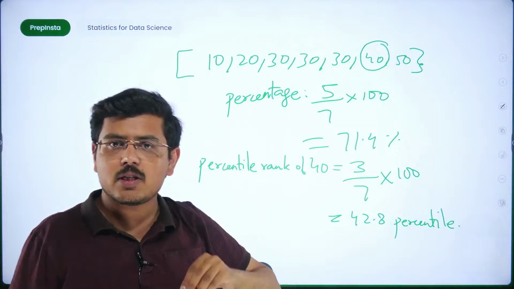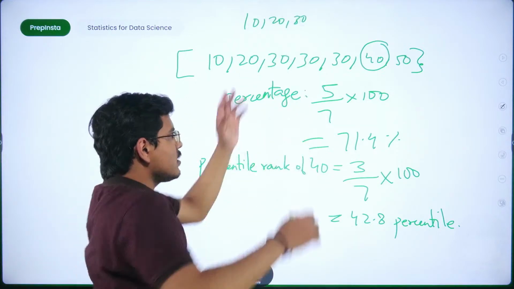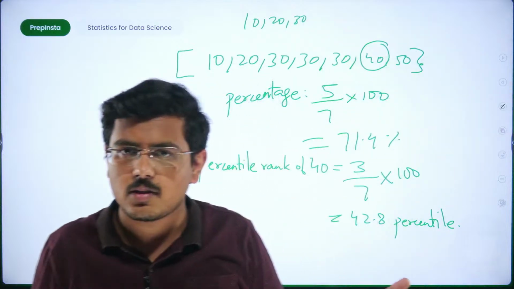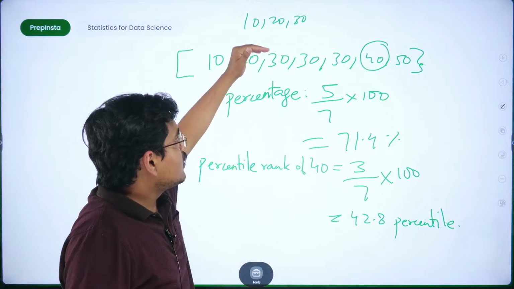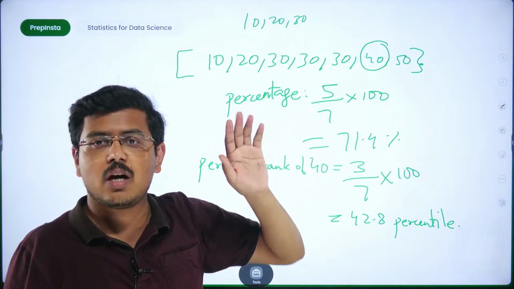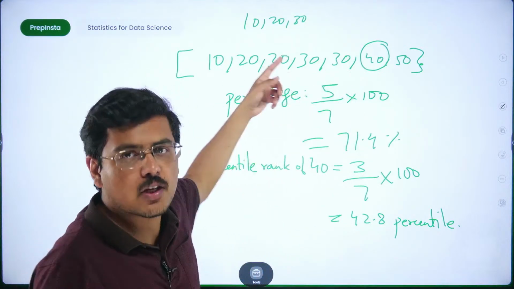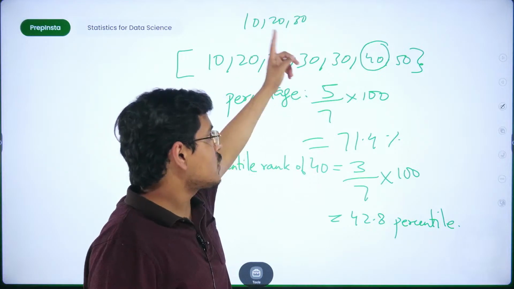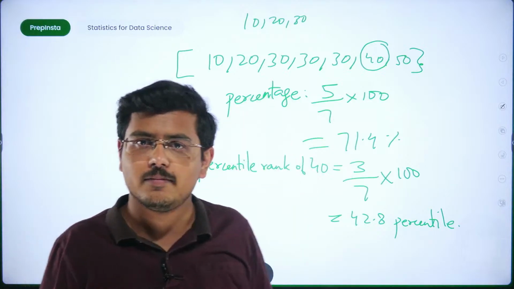But the values which are smaller are 10, 20 and 30 only. I cannot consider 35 times if it is appearing 5 times. The value is only 130. Fine. And how many values actually lie on the data distribution which are lesser than 40? So the percentage of such values which lie below 40.